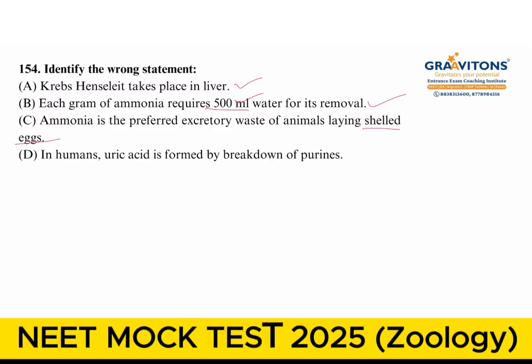No. Shelled egg organisms, if you take reptiles, birds, all those land animals, do not prefer ammonia as the preferred waste material. So this statement is wrong. In human beings, uric acid is formed by the breakdown of purines. Yes, it is formed, but it is not the major waste. So out of these options, the wrong statement is option C.